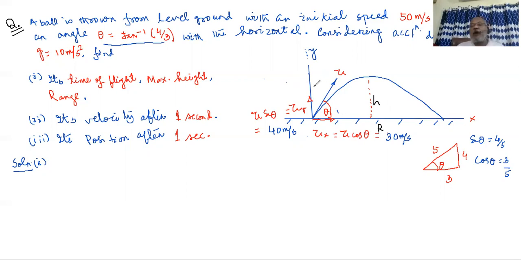Some of our books and teachers usually have a habit of separating the entire projectile motion into horizontal and vertical parts. They say the analysis is easy if you separate the motion into its horizontal and vertical constituents.